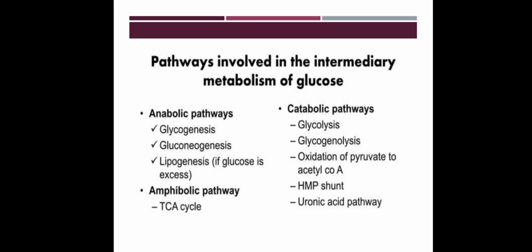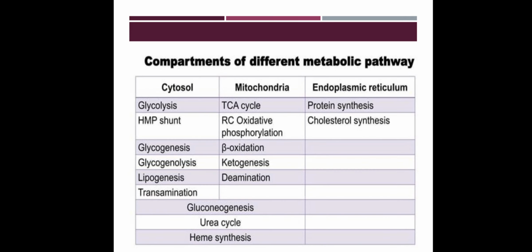These are all catabolic because they are the breakdown of larger molecules into simpler molecules. And in anabolic pathways, there is a formation of new molecules. That's why these are the examples for anabolic pathways. And the TCA cycle is the only cycle which is an example of an amphibolic pathway, which means this is a cycle where both anabolism and catabolism take place. So next one, compartments of different metabolic pathways. Mainly all the biochemical reactions, all these cycles take place either in the cytosol or in the mitochondria.